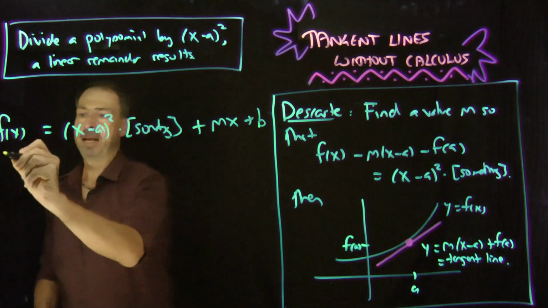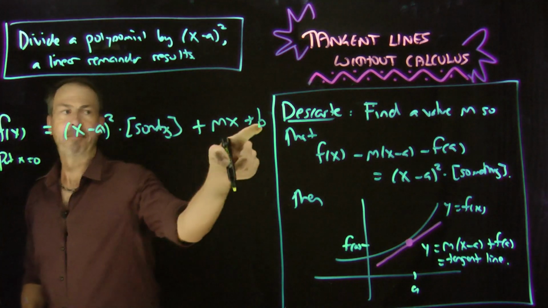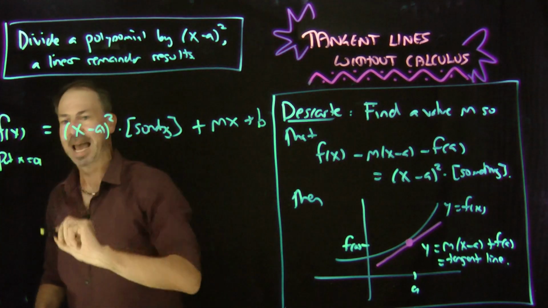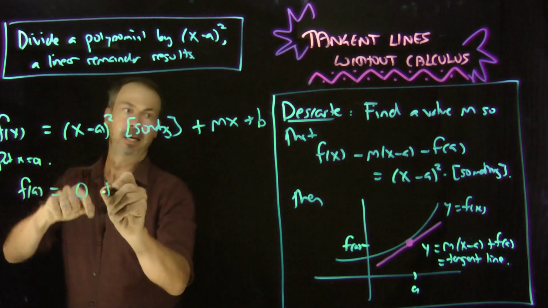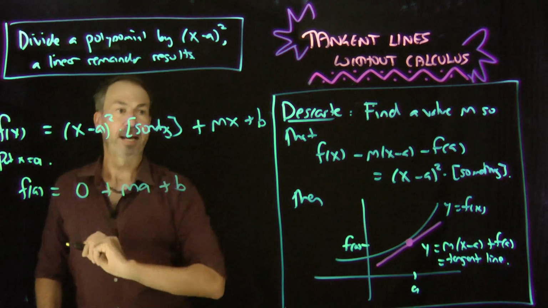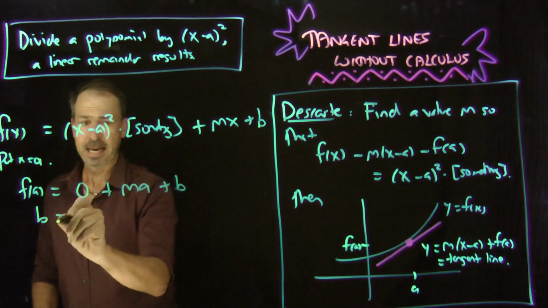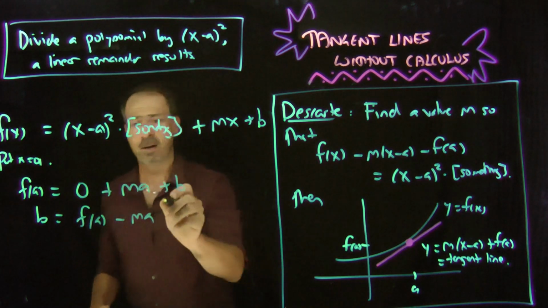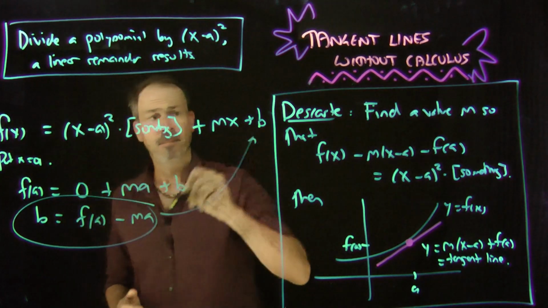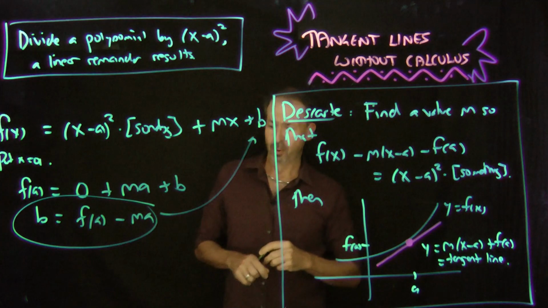If I put x equals a, that seems curious because I'm not quite sure what that b is, that's new to me. Put x equals a, and I'll get that f of a equals 0 plus ma plus b. So that tells me a formula for b is f of a minus m of a. Let me put that in there, because now I know what the actual full remainder looks like.